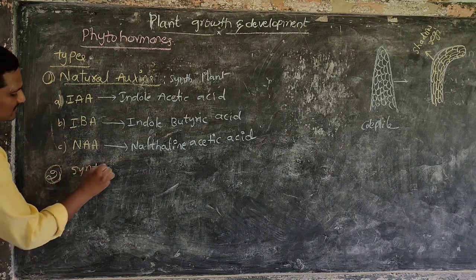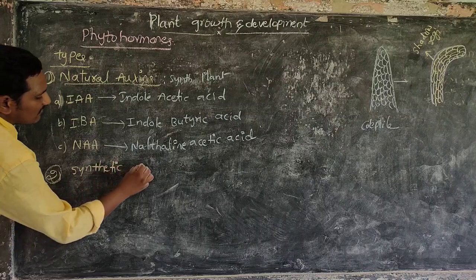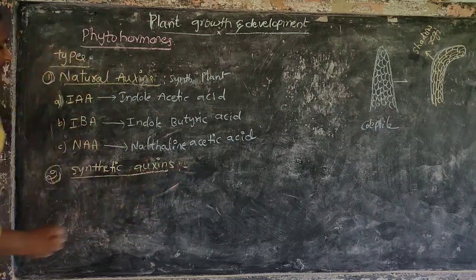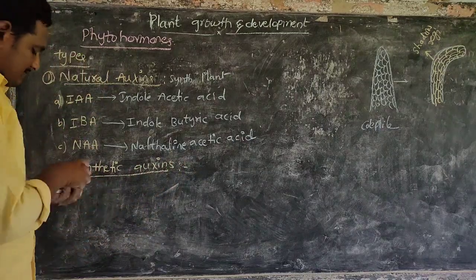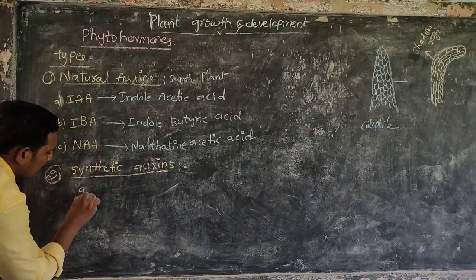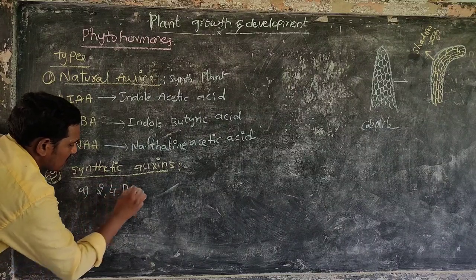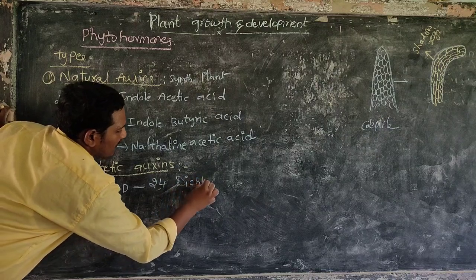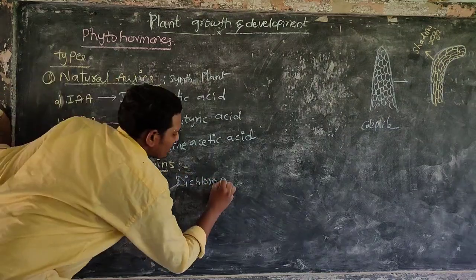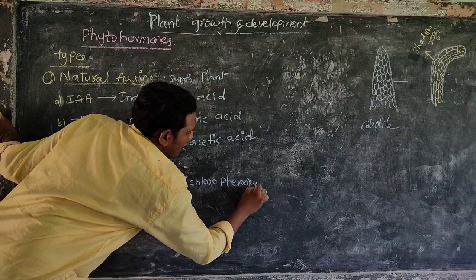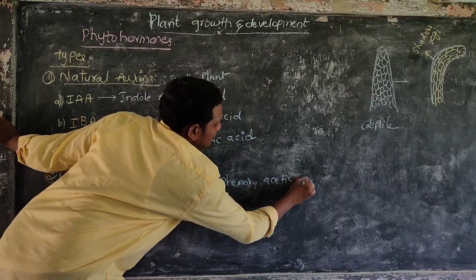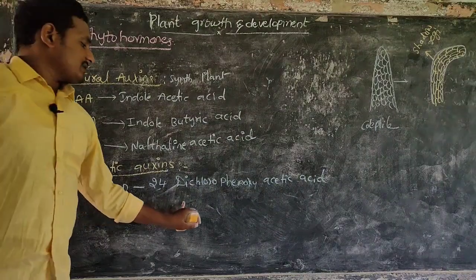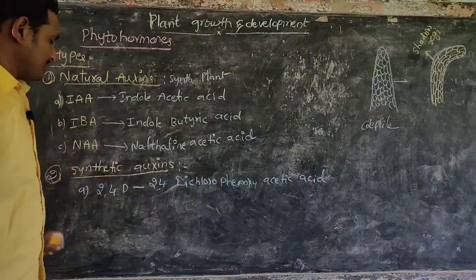Next, the second type, synthetic auxins. Auxins prepared by chemicals, like 2,4-D, 2,4-dichlorophenoxy acetic acid.